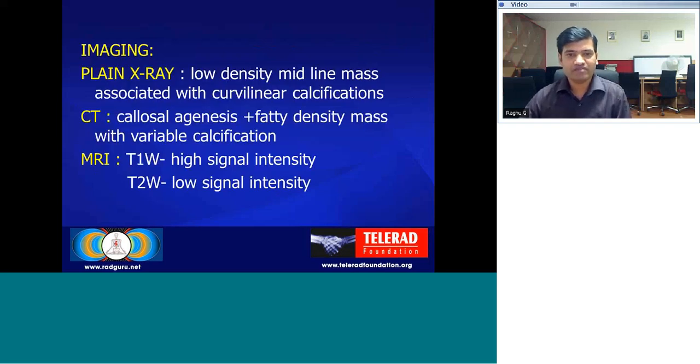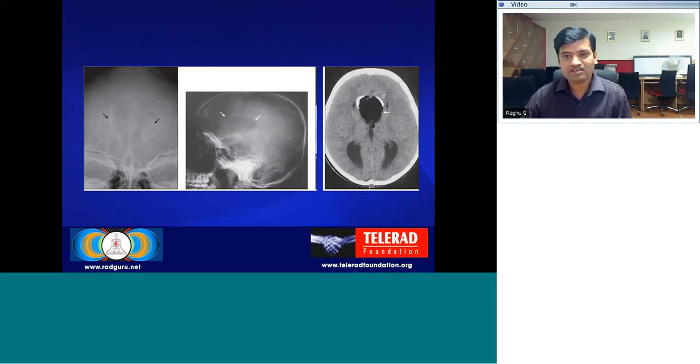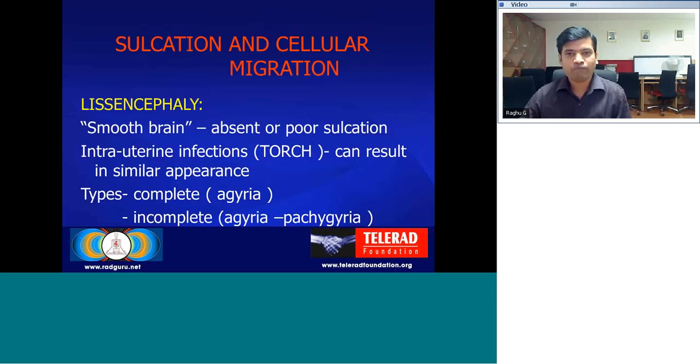On imaging, plain X-ray can show a low density midline mass with varying amounts of curvilinear calcifications. On CT, this is associated with callosal dysgenesis with a fat density mass showing variable calcification. Here you can see on the skull radiographs a low density midline lesion, and on CT you can see some curvilinear calcification along the fat density mass. This is a corpus callosal lipoma.